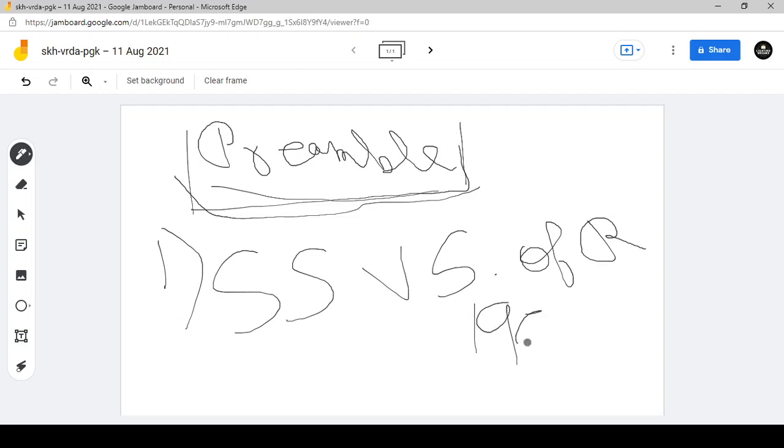You don't have to remember the year of the judgment. Just for the sake of the series, I am telling you. So in Sajjan Singh versus State of Rajasthan, the Supreme Court held that the preamble is just an introduction to our Constitution. Mark my word and keep writing. In Sajjan Singh versus State of Rajasthan, the Supreme Court held that the preamble is an introduction to the constitution, nothing more.